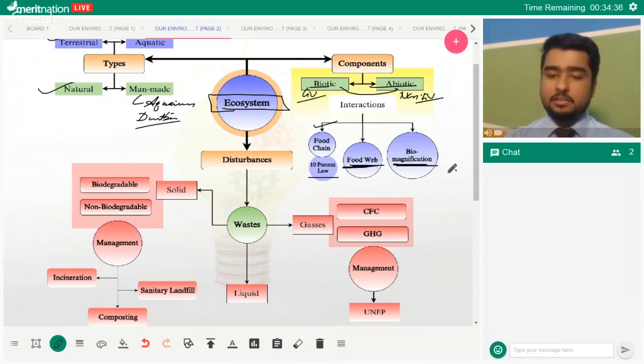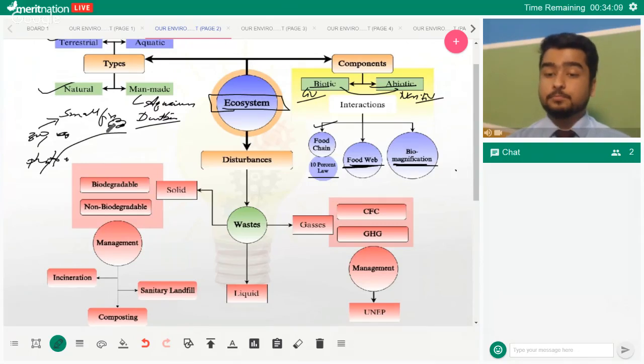But when it starts happening across trophic levels, that is termed as biomagnification, right? So that is termed as biomagnification. That means first there were phytoplanktons. Many phytoplanktons are eaten by zooplanktons, zooplankton by small fishes, and we find that the concentration of mercury goes on increasing across trophic levels. That is biomagnification, right? So we should be able to differentiate between bioaccumulation and biomagnification.